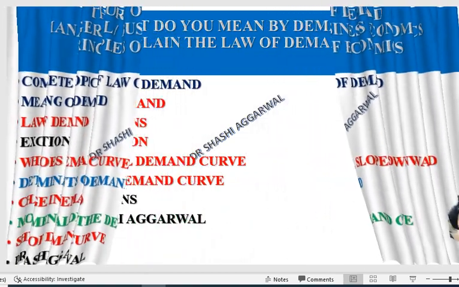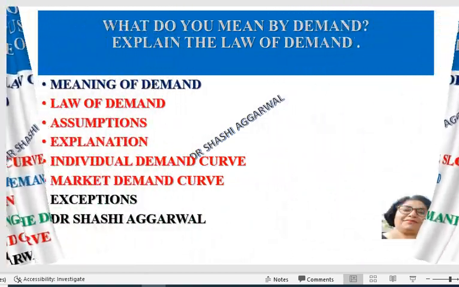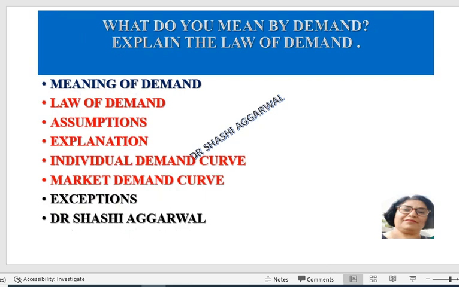Today we are going to understand a very important topic. What do you mean by demand? Explain the law of demand. This topic is relevant for the students of MBA, MCom, BBA and BCom.